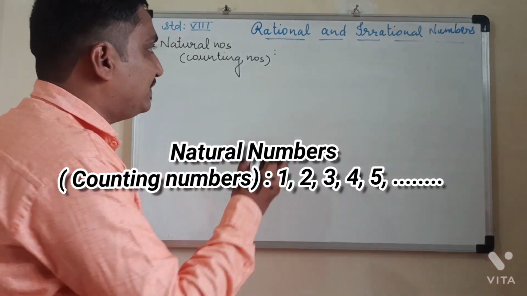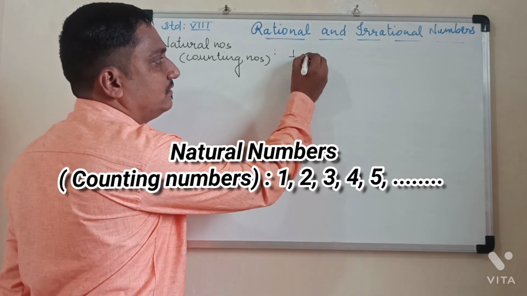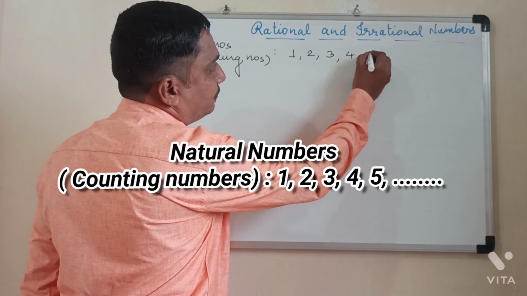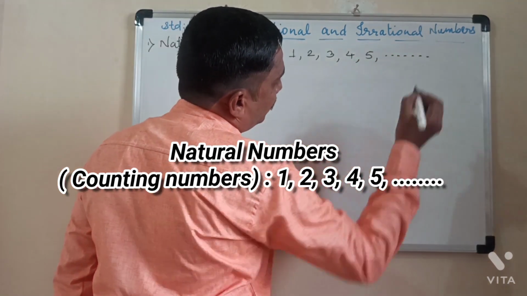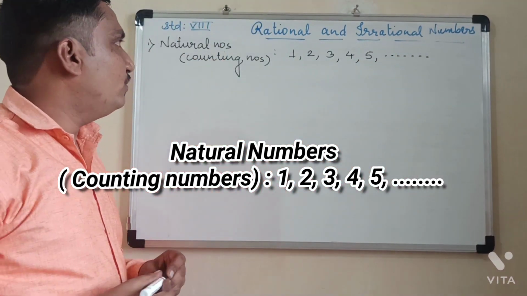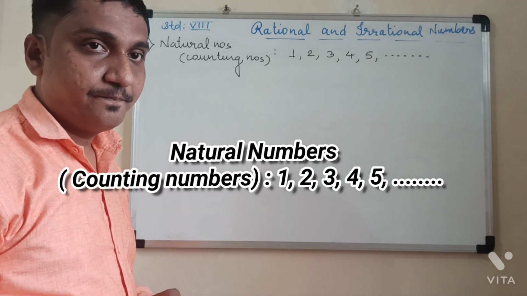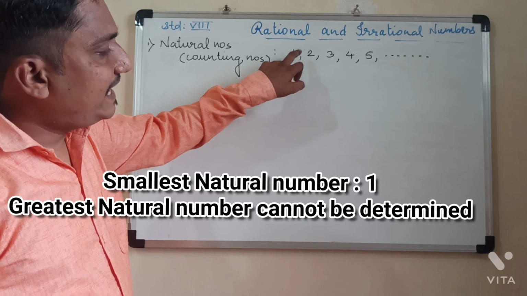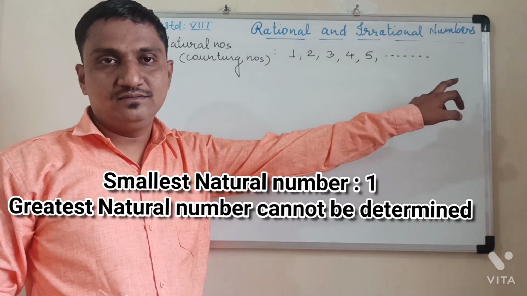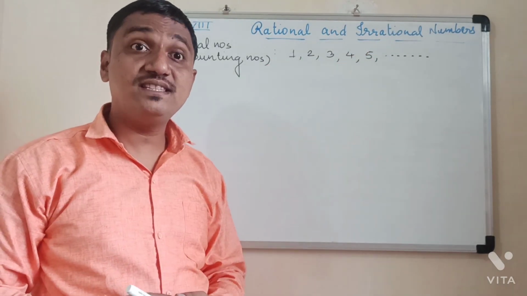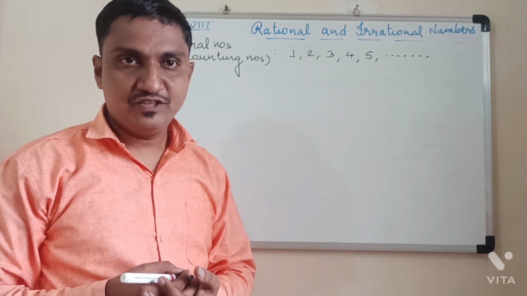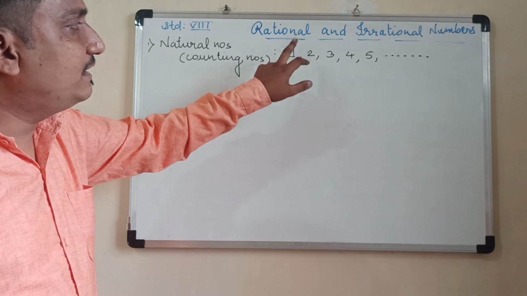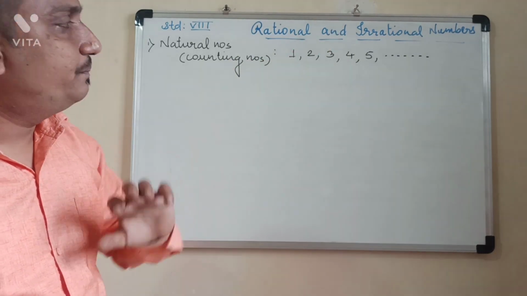So numbers that we count from 1, 2, 3, 4, 5, so on till infinity, we call natural numbers. Here the smallest natural number is 1 and the greatest natural number no one can determine because they are infinite. So this is natural numbers, or you can even say counting numbers.